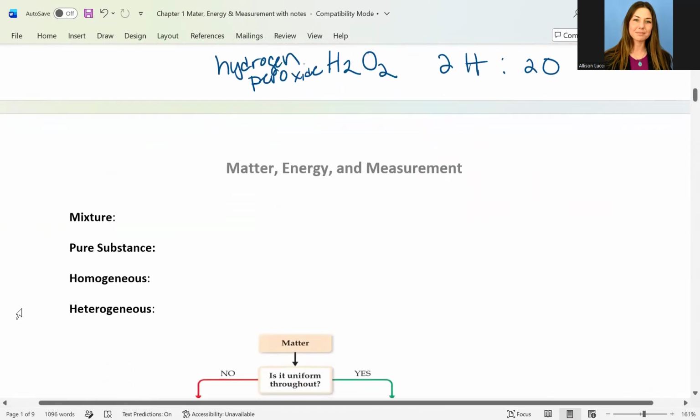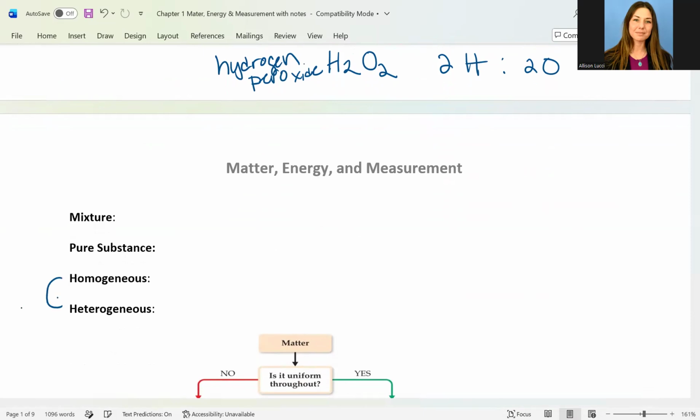So we can define some other terms here. So a mixture, as you saw above, can be a combination of elements. It can be a combination of elements and compounds or multiple compounds. When we talk about a pure substance, that's when matter has distinct properties and a composition that does not vary. So for example, if we only have water with nothing dissolved in it, that will be a pure substance. These last two terms here, homogeneous and heterogeneous, refer to types of mixtures.